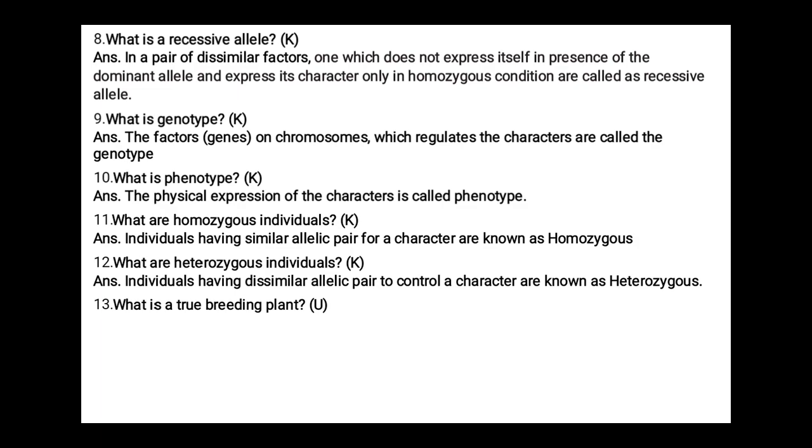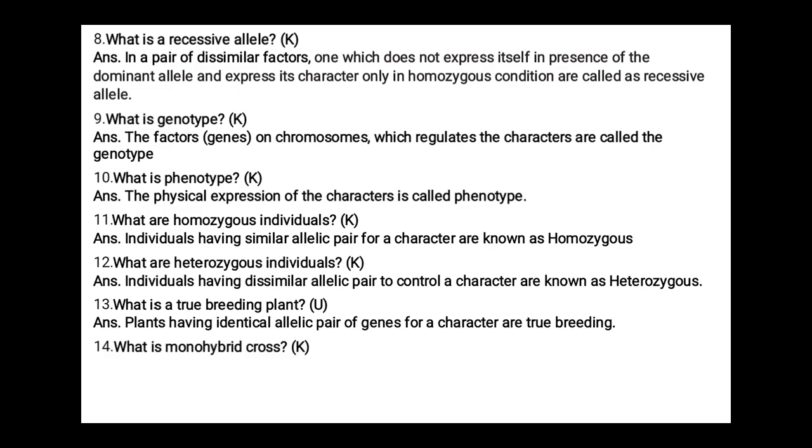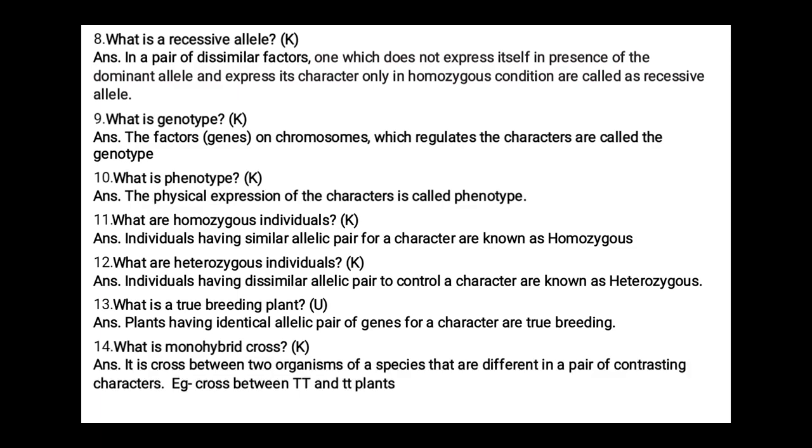What is a true breeding plant? Plants having an identical allelic pair of genes for a character are true breeding. What is a monohybrid cross? It is a cross between two organisms of a species that are different in a pair of contrasting characters.